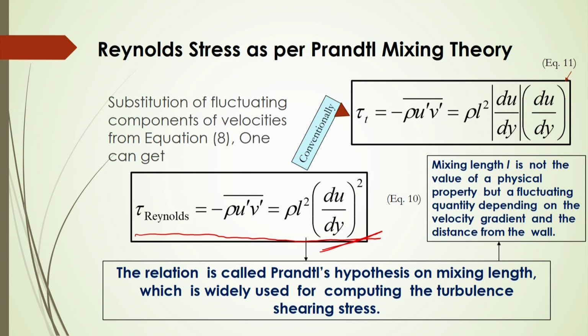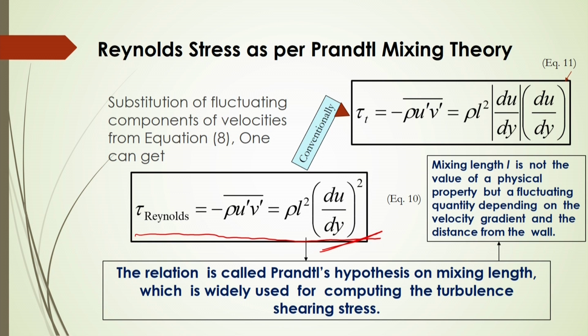Now, if I consider the mixing length, the relation between the Reynolds stress and the mixing length is given by equation number 10. This relation is called Prandtl's hypothesis of mixing length, which is widely used for computing the turbulence shearing stress. And in this case, remember that mixing length L is not the value of a physical property, but a fluctuating quantity depending on the velocity gradient and the distance from the wall.